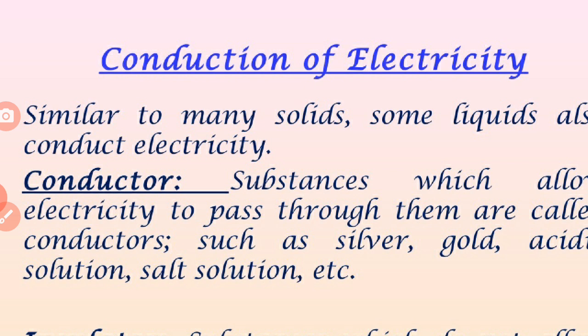Similar to many solids, some liquids also conduct electricity. Conductors are substances which allow electricity to pass through them, for example silver, gold, and liquids such as acidic solution, salt solution, etc. These are good conductors of electricity.